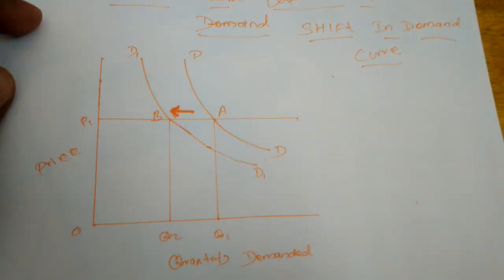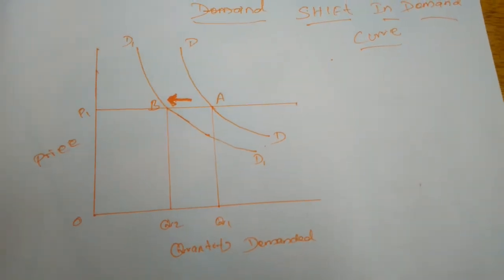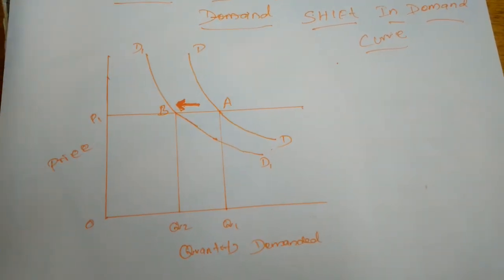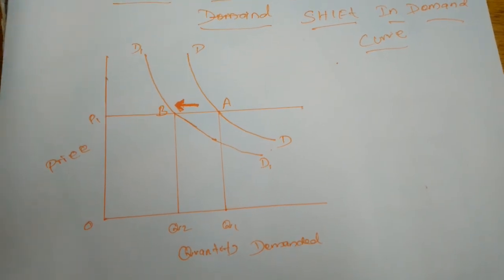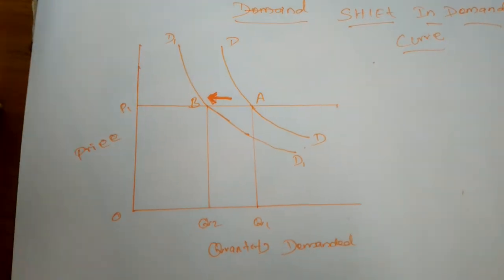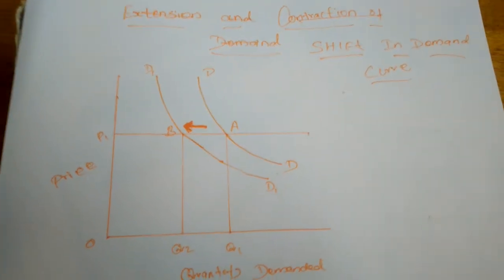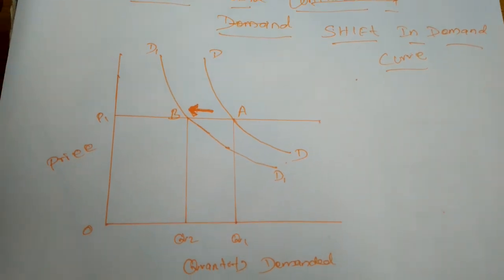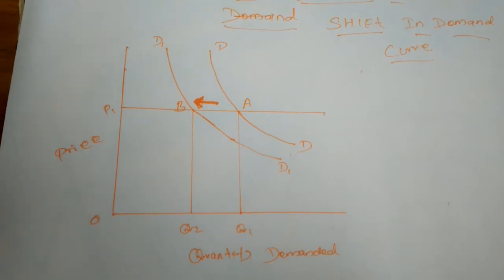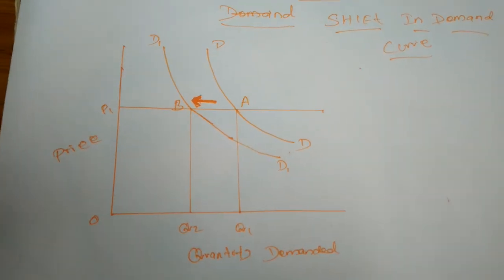Next is shift in the demand curve. The shift in the demand curve occurs with a change in the value of a variable other than its price in the general demand function. So except the price level, what other determinants are there? If the demand is increased by these determinants, that means a shift in the demand curve. An increase or decrease in demand due to changes in conditions of demand is shown by a shift in the demand curve.